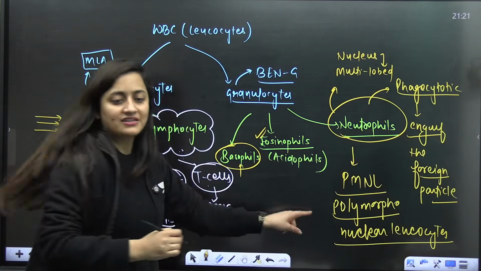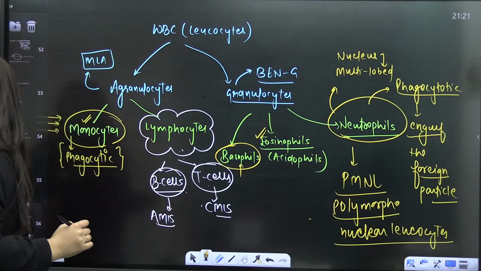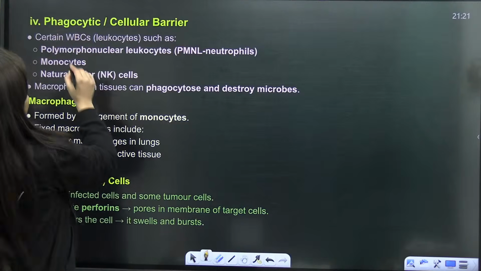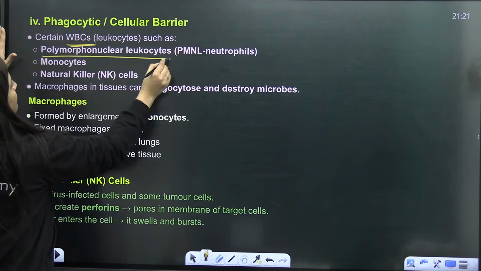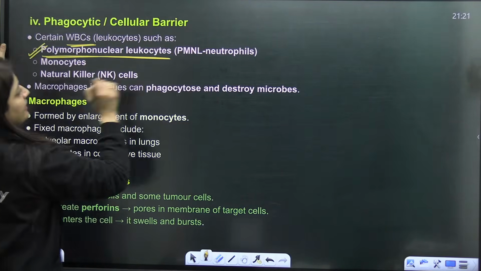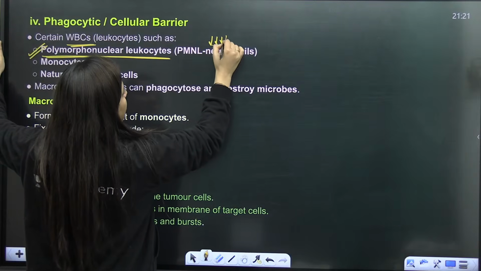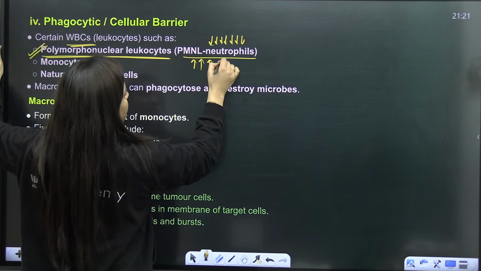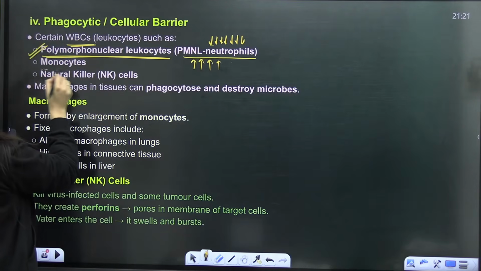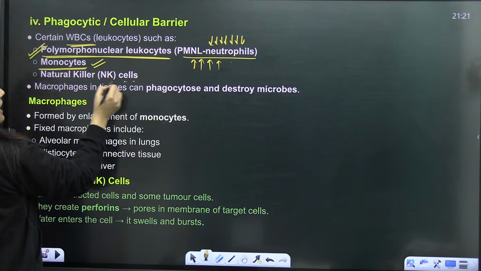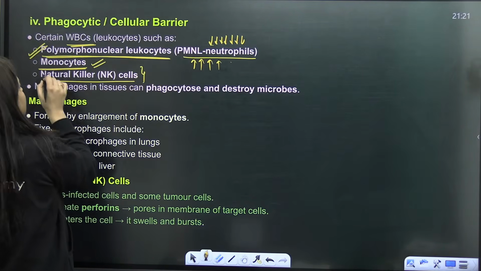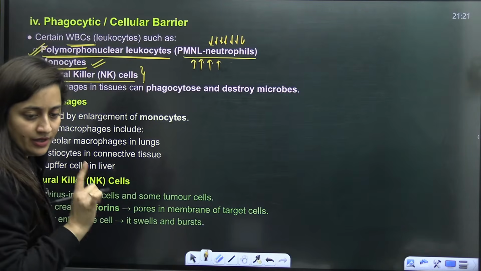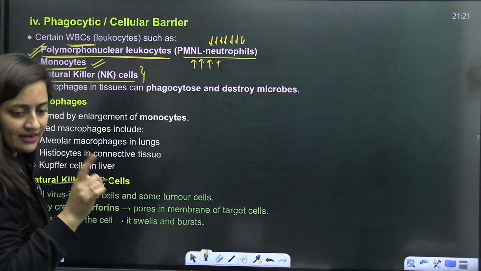This is the part of our cellular barrier. Right? They are the part of our cellular barrier. So here you can see phagocytic cells, cellular barriers, which are the WBCs, like your PMNL. I told you already, these are the neutrophils, right? You can see that, right? The most abundant one, phagocytic one. Monocytes are also there. And then we talk about the natural killer cells, which are the type of T cells only, right? Is that clear?